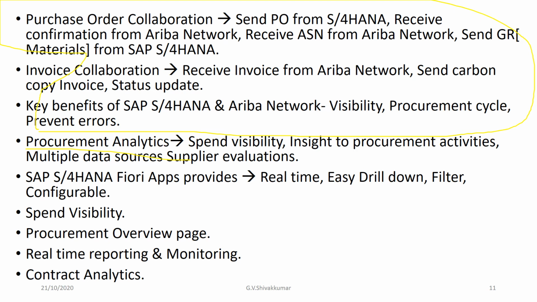And filters: SAP S/4HANA analytical apps provide filter options to view the data by supplier, material group, documents, trend, plant and material. Okay, we can filter based on these criteria. And configurable: users can define thresholds and save the SAP Fiori tiles to monitor the relevant KPIs and proactively act on KPI thresholds based on the industry benchmarks.